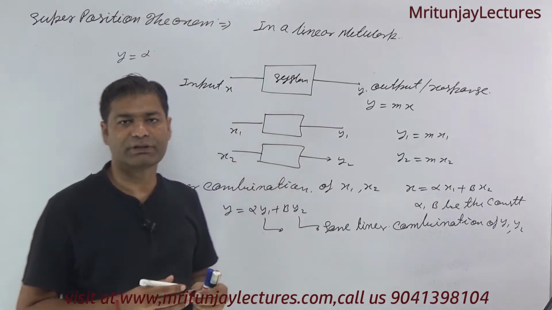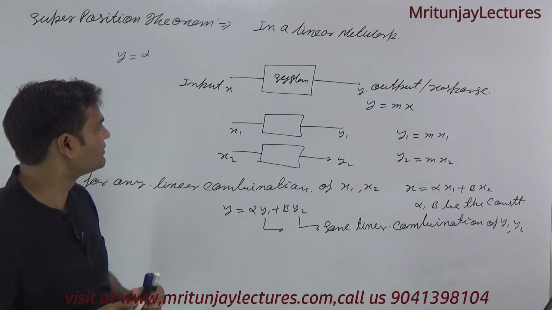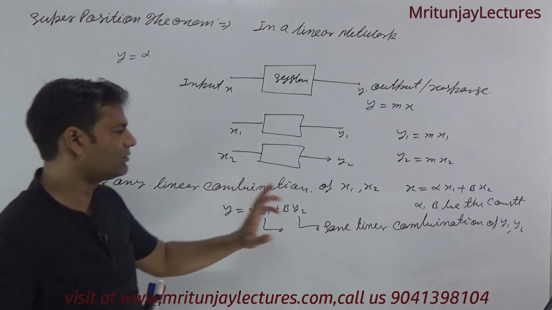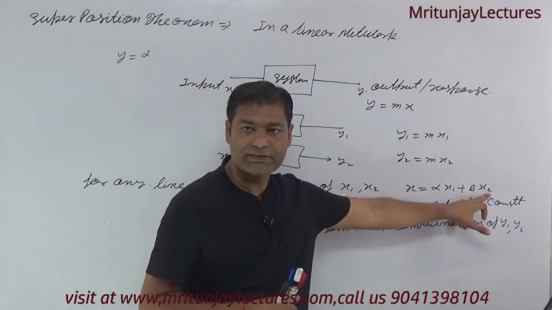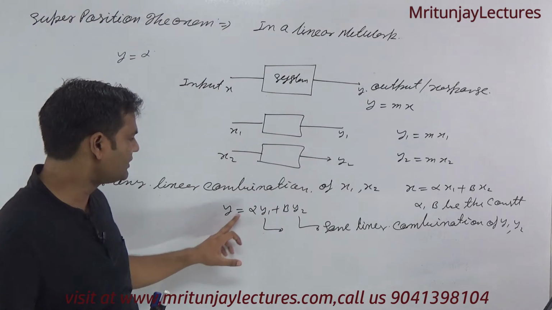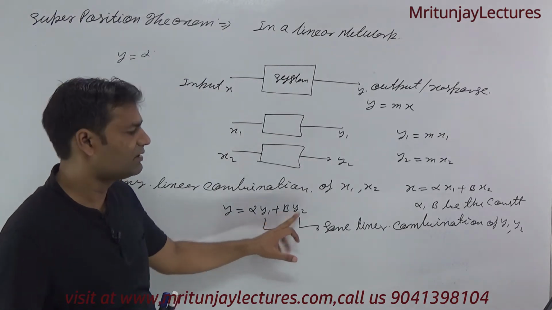If it follows superposition, then x equal to alpha x1 plus beta x2 gives y equal to alpha y1 plus beta y2.